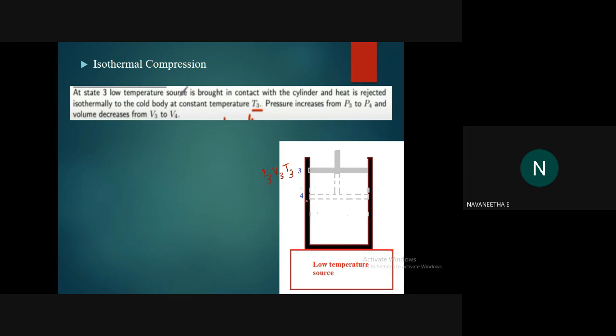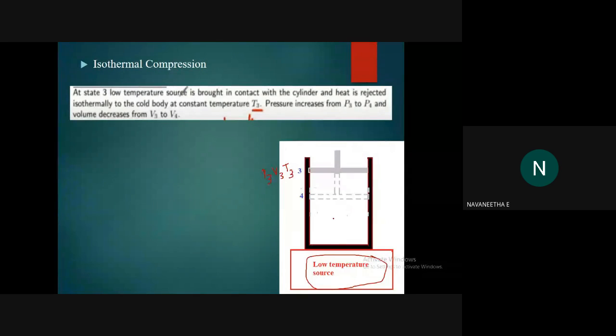What are the changes? And tell me what external source we are providing. A lower temperature source. Give me an example of a lower temperature source. Our environment, the atmosphere, air itself. Okay, the atmosphere itself is a lower temperature source, so we can apply a low temperature source. So here what will happen?